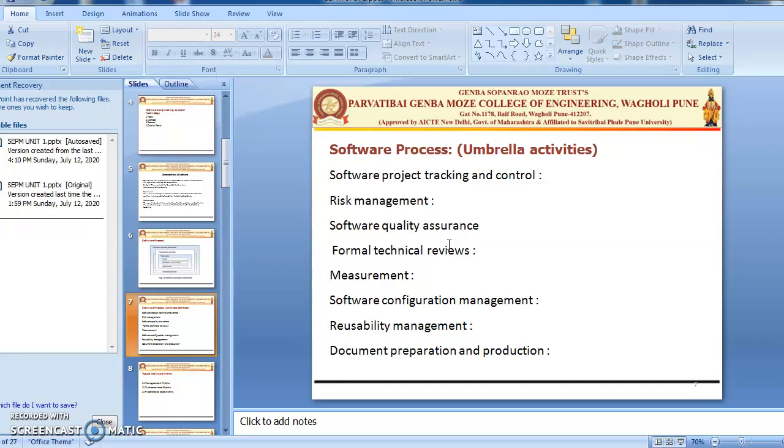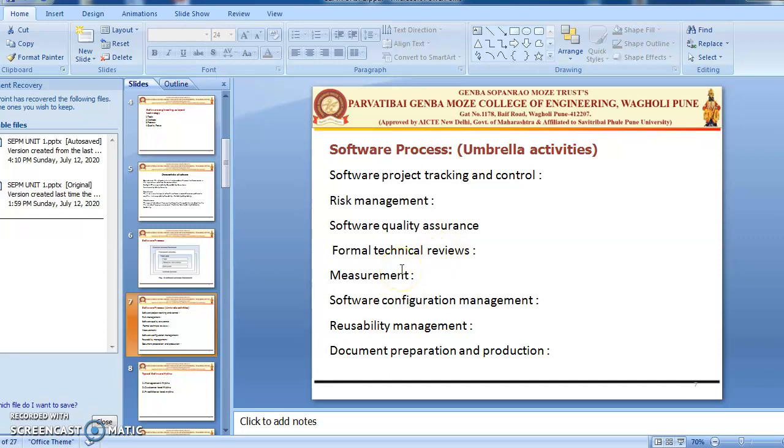The technical staff focus on the quality from the customer's point of view. So they tell you what the customer needs, what the customer's actual requirements are, and from that the assessment is done and the quality of the software can be improved. So the next is measurement.